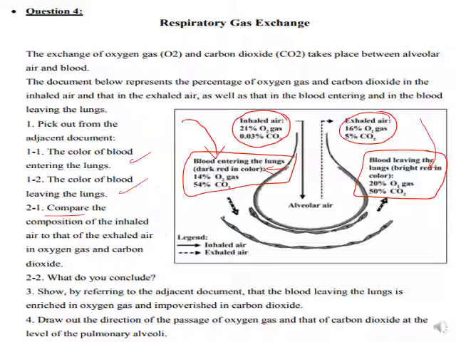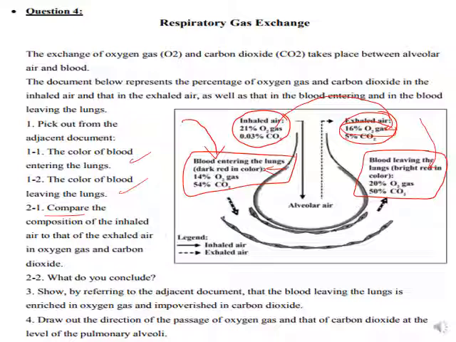Pay attention here: inhaled and exhaled, regarding oxygen and carbon dioxide. So you have to compare oxygen gas in the inhaled air with oxygen gas in the exhaled air, not oxygen with carbon dioxide. Oxygen with oxygen. So the percentage of oxygen in the inhaled air was 21%, which is greater than that in the exhaled air, which is 16%.